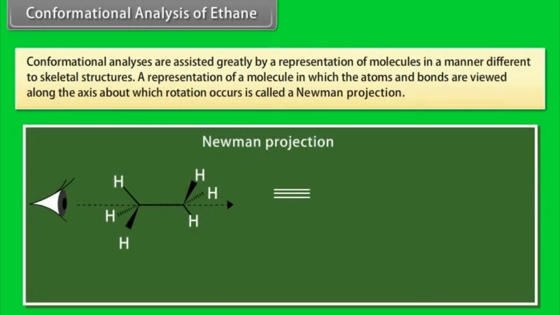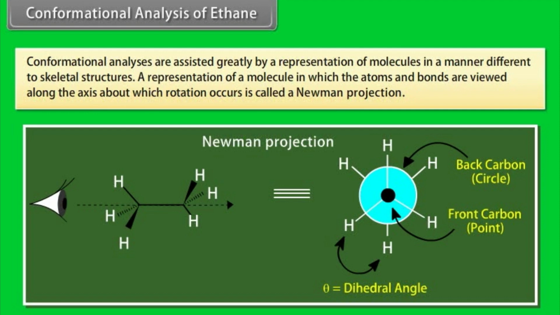Conformational analysis of ethane. Conformational analyses are assisted greatly by a representation of molecules in a manner different from the skeletal structure. A representation of a molecule in which the atoms and bonds are viewed along the axis about which rotation occurs is called a Newman projection.